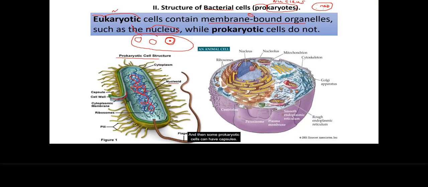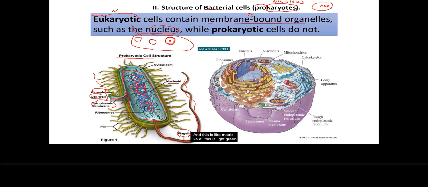And then some prokaryotic cells can have capsules, some can have cell walls. This is the capsule and the cell wall, and it depends on the type of organism whether they have this structure or not. But they all will have a cytoplasmic membrane surrounding the cell. This is always there, they always have it. Flagella are long whip-like structures for movement. Again, this is optional. Some prokaryotic cells will have it, some not.